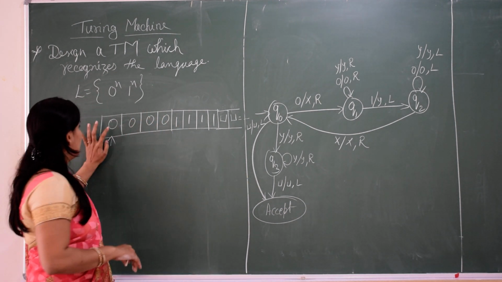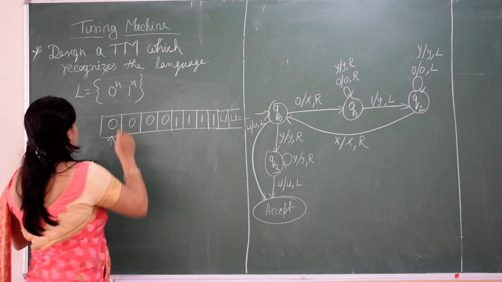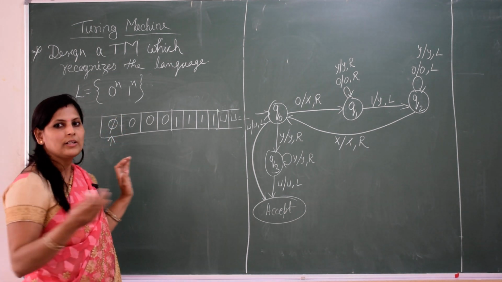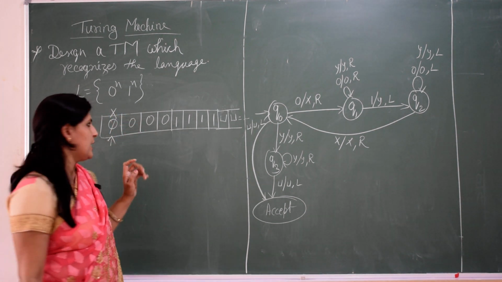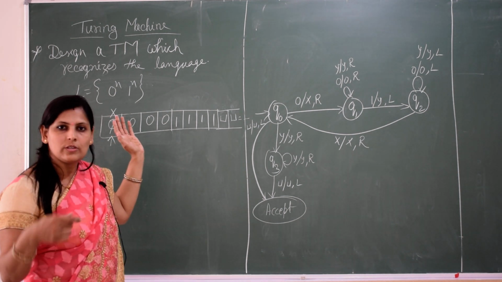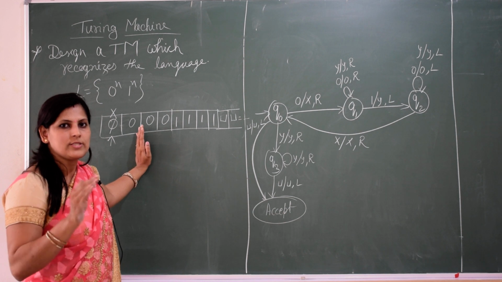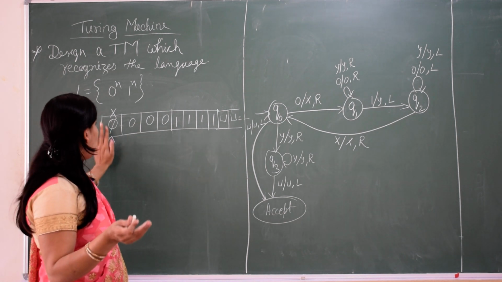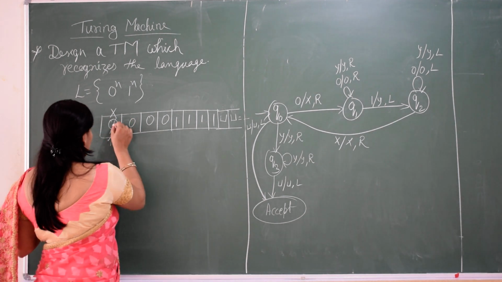Let us see. We have the first alphabet, that is 0. The first 0 will be converted to another symbol, X. We have this feature in a Turing machine that it can move in any direction, left or right. After scanning this, it will move to the right side.